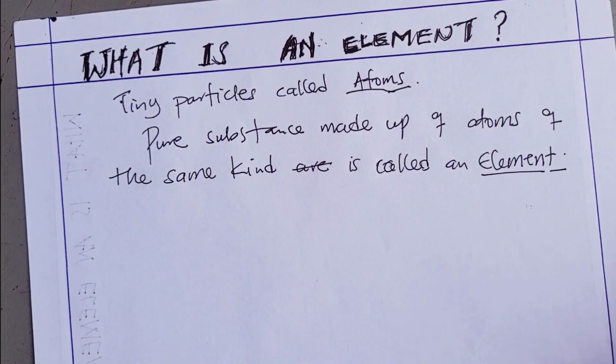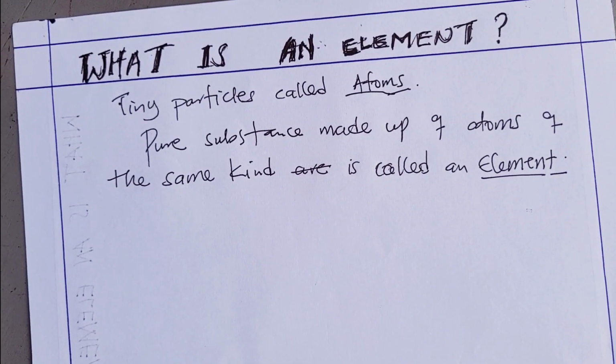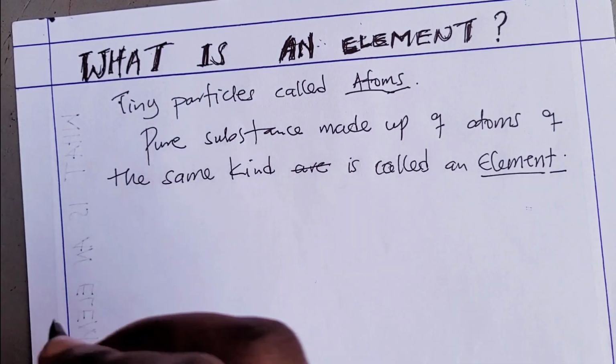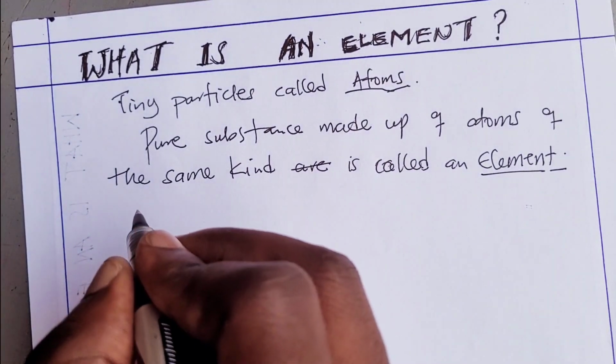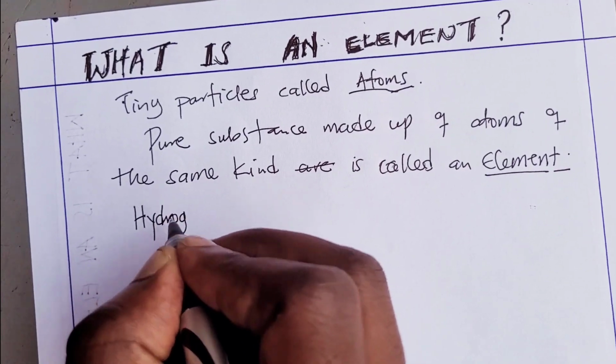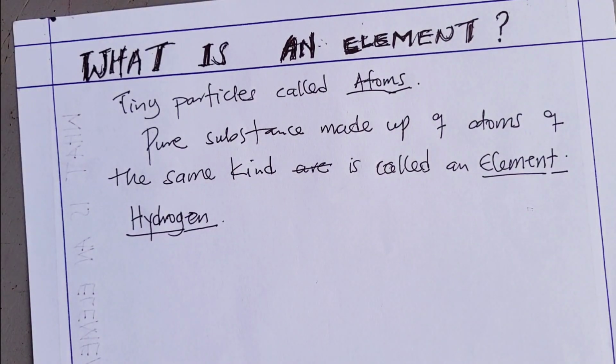So what does it mean simply? It means that an element is a pure substance made up of atoms of the same kind. Let us give an example. We have one of the elements being maybe hydrogen. Hydrogen is an element. What does this mean?